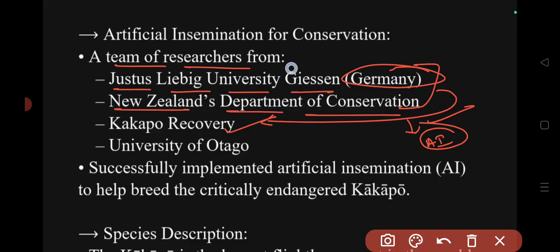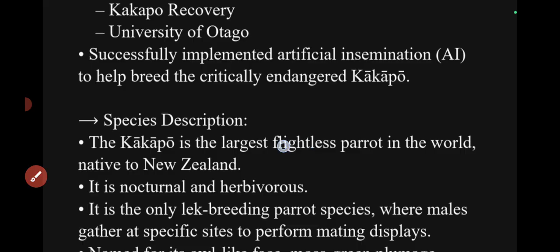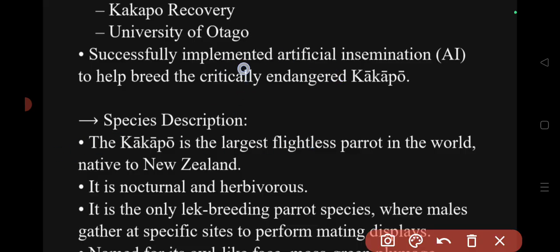You don't need to remember all this information, just remember kakapo. The details of the kakapo are something UPSC concentrates upon. Artificial insemination was successfully implemented on the critically endangered kakapo species.